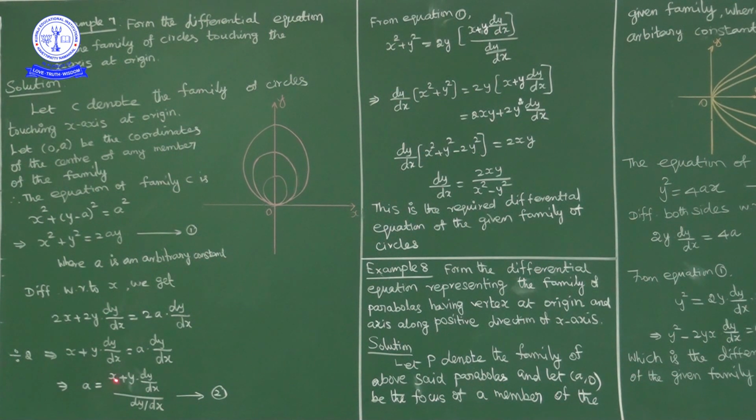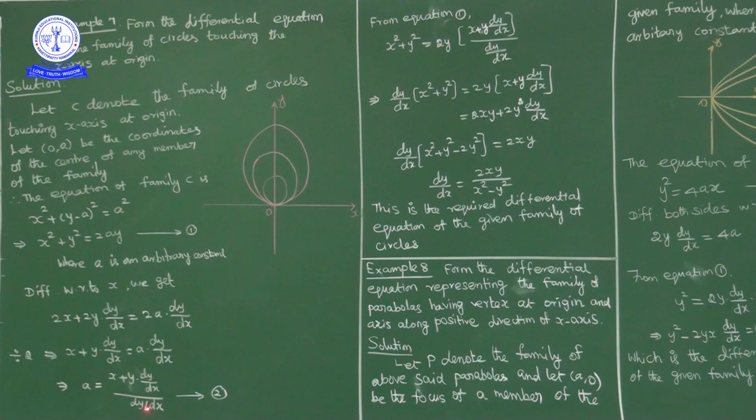So a is equal to x plus y into dy by dx upon dy by dx. I will mark this as 2. Now to eliminate a from 1, in place of a we can write x plus y into dy by dx upon dy by dx.